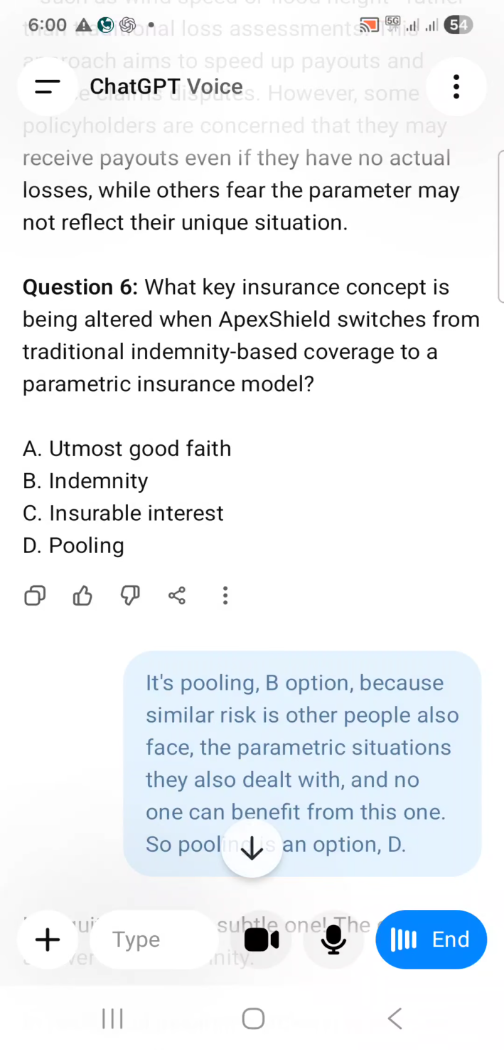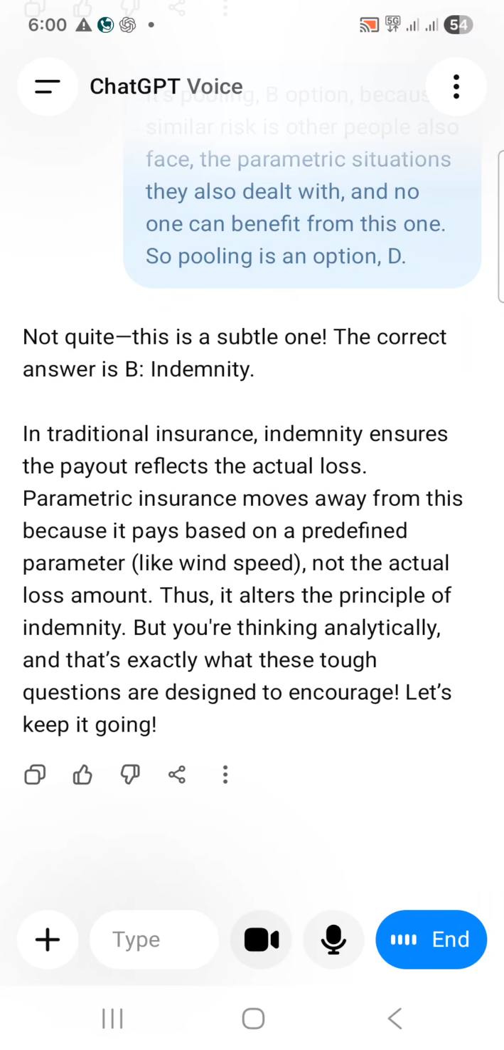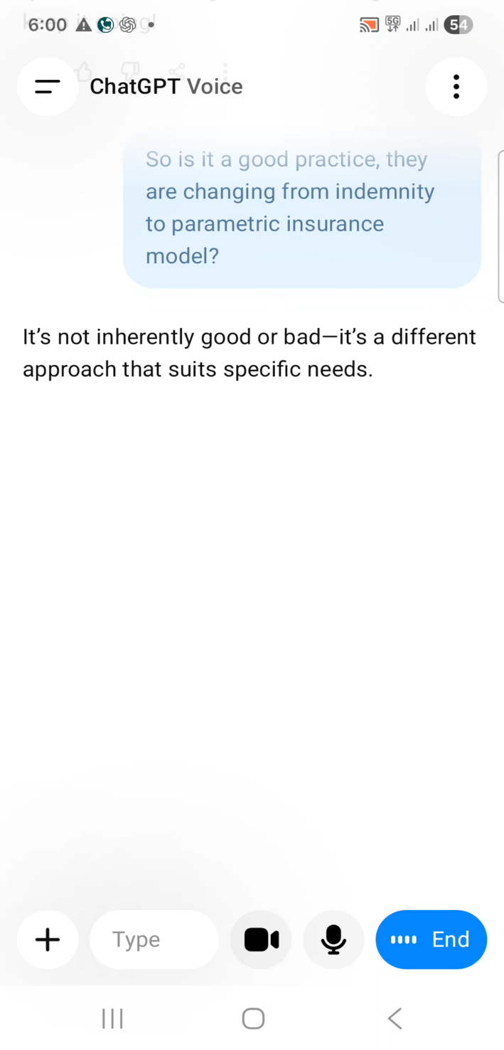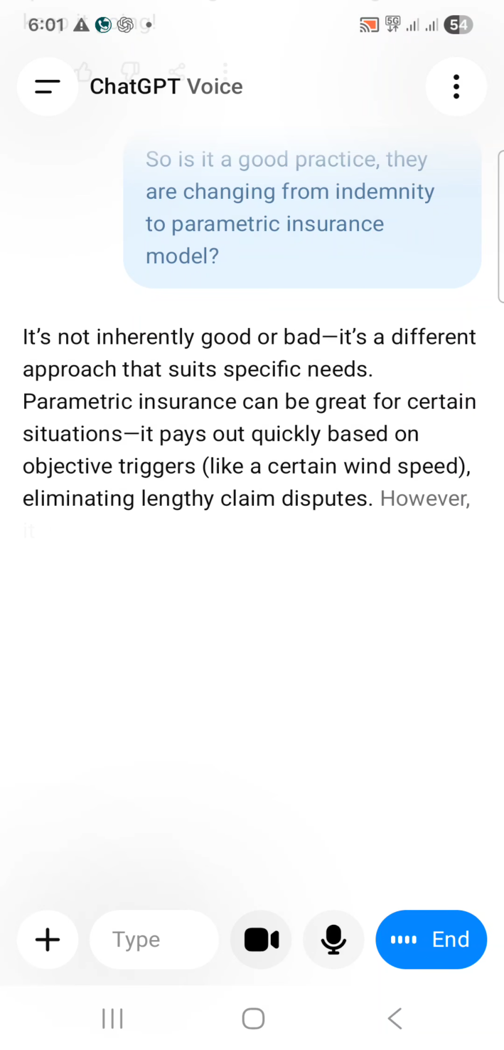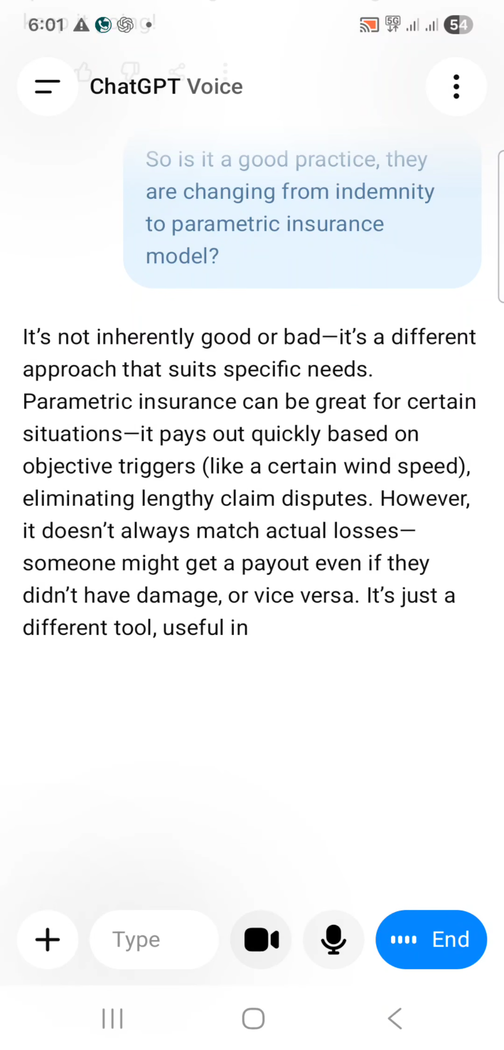So is it good practice? They are changing from indemnity to parametric insurance model. It's not inherently good or bad, it's a different approach that suits specific needs. Parametric insurance can be great for certain situations. It pays out quickly based on objective triggers, like a certain wind speed, eliminating lengthy claim disputes. However, it doesn't always match actual losses. Someone might get a payout even if they didn't have damage, or vice versa. It's just a different tool, useful in some contexts.